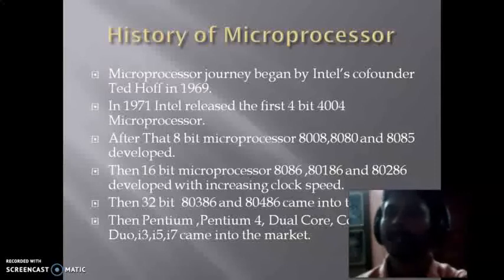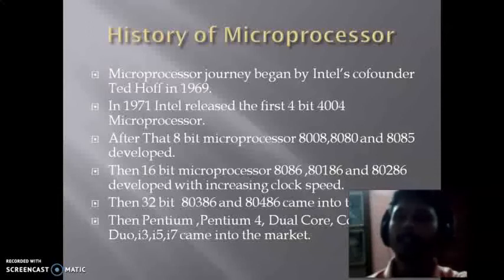At the same time, it started with a few thousand transistors fabricated in a single chip at the beginning, and now we are in the era of millions of transistors fabricated in a single chip.